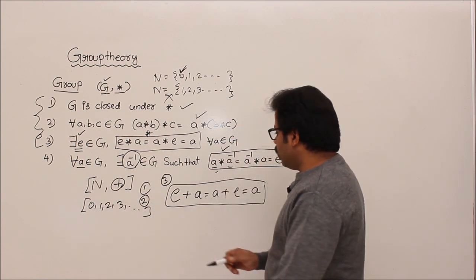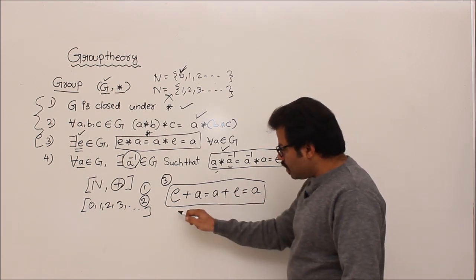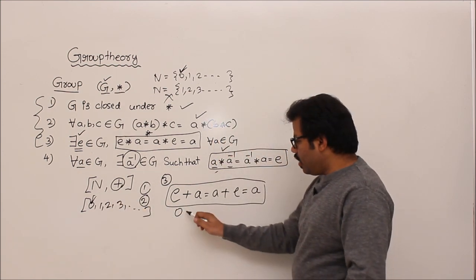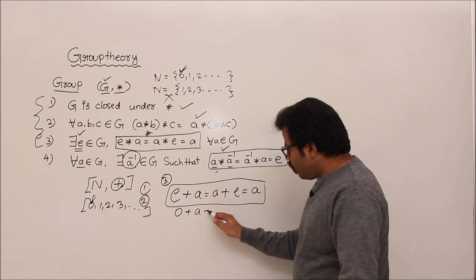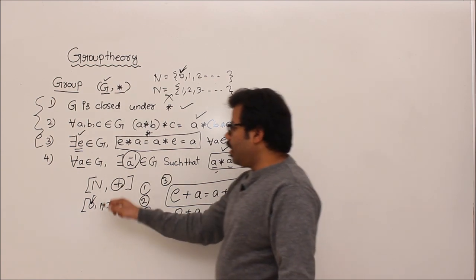Okay. Now, E plus A equal to A plus E equal to A. Can we have such a number? Well, let us check. My guess is 0. It's just trial and error. That's it. 0 plus A equal to A plus 0 equal to A. Correct? Yes. So 0 is an identity element.